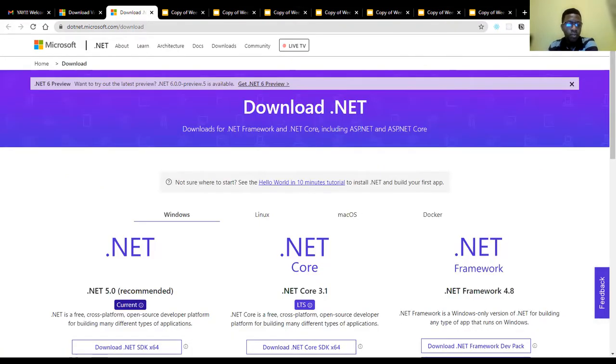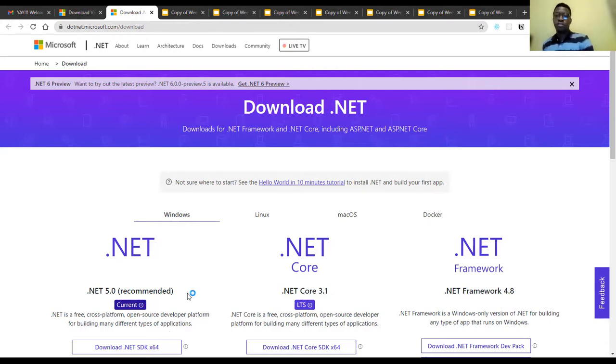Then what else? Sorry. Just going to close this so I open a fresh Visual Studio. It's taking a while. Okay, yeah. So I'm going to open a fresh Visual Studio so I will see what it looks like.